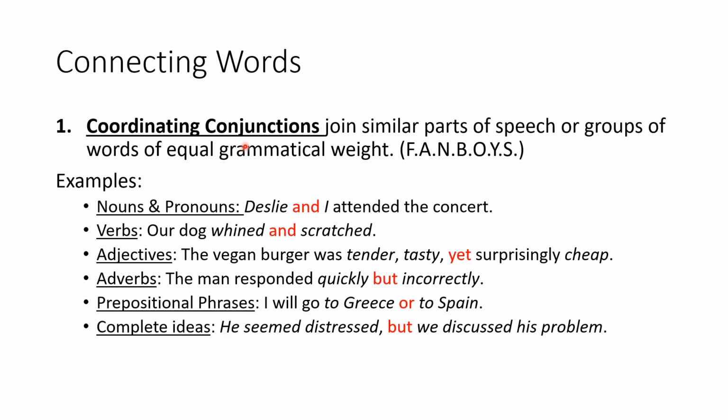Coordinating conjunctions can also join two sentences. Two sentences are of equal grammatical weight. So how do we combine two sentences using coordinating conjunctions? Do not forget that you have to use a comma before a coordinating conjunction.